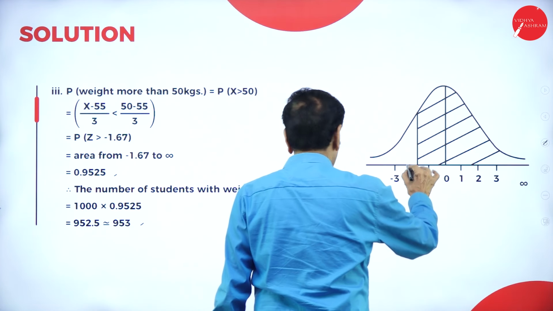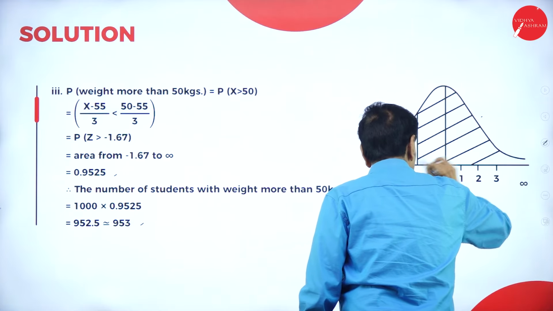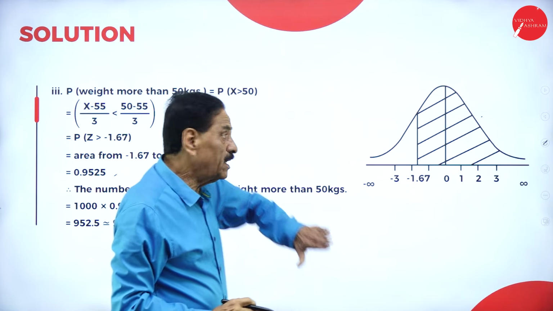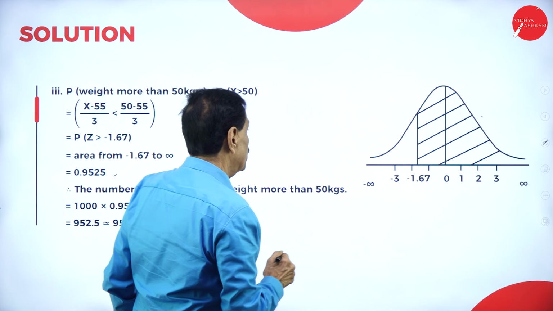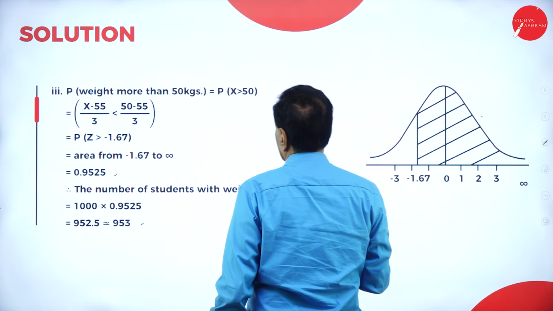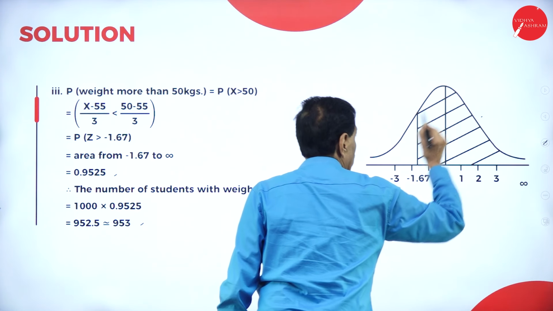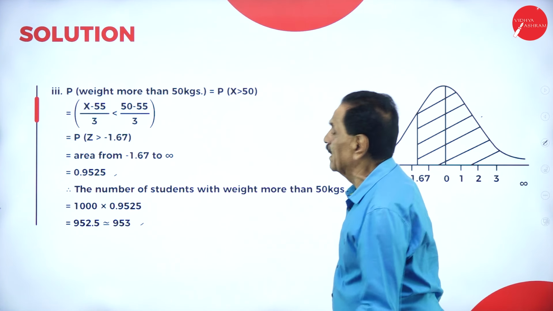Less than, this is 1.67 less than. I told you, more than that side, less than this side. Here it occupies the full area, less than. It is more than 50 kgs, minus 1.67. So the number of students is 953.